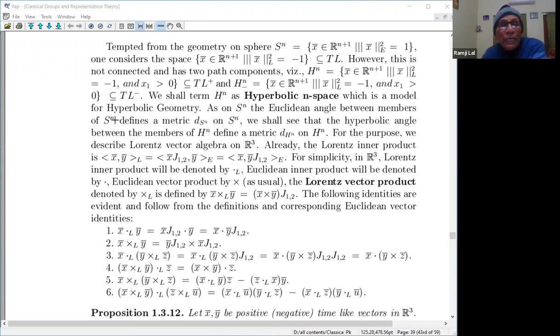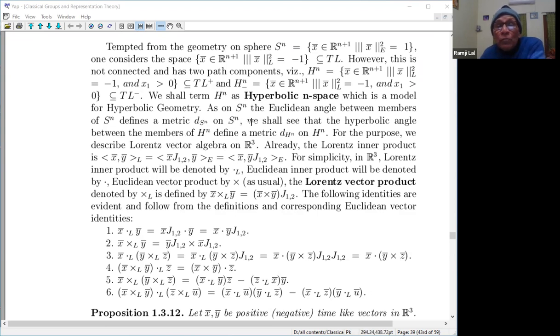So using that arc on Sn, you can easily see that it defines a metric. Take 3 points and make triangles. The sum of two sides of arc will be greater than or equal to the third arc. So that means that is a metric, the angular metric. You already know. It's very easy to prove. Simple vector algebra.